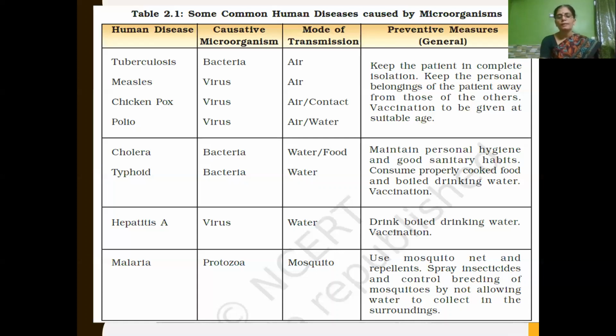And malaria, we have already seen, is caused by protozoa, that is, the malarial parasite, and it is spread by mosquito. Which mosquito? The female Anopheles mosquito. And what are the preventive measures? We should not allow water to stagnate in one place. We have to keep our surroundings clean and dry. Other than this, we have to use a mosquito net and mosquito repellent, and we can spray insecticides so that the breeding of mosquitoes can be controlled.